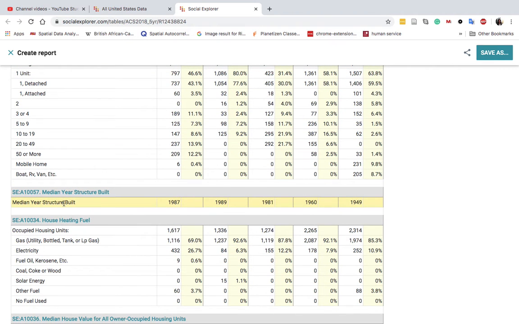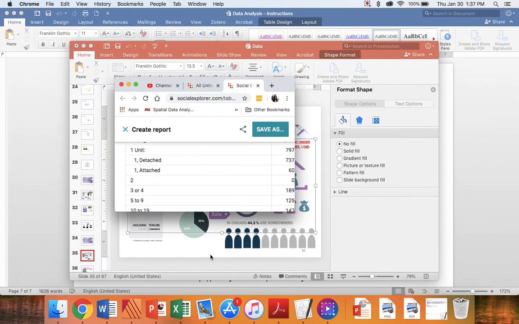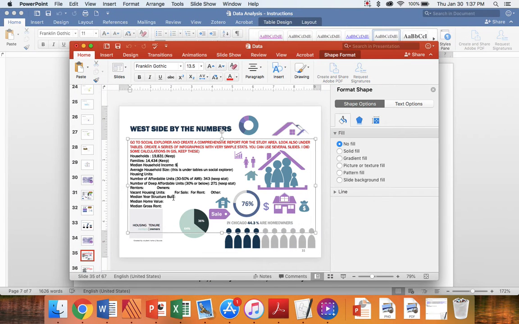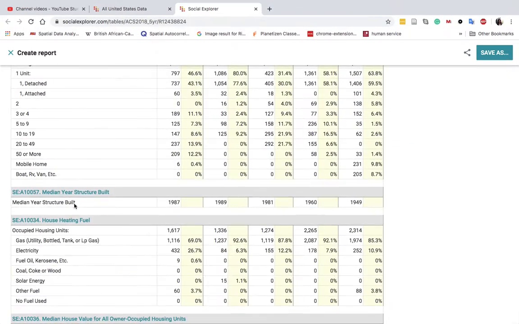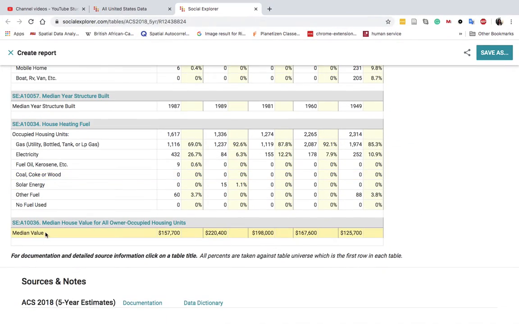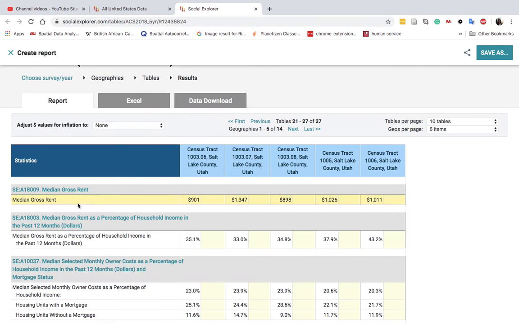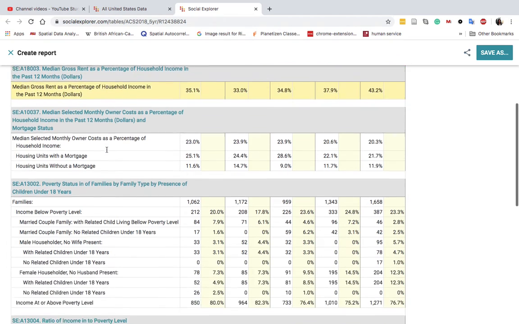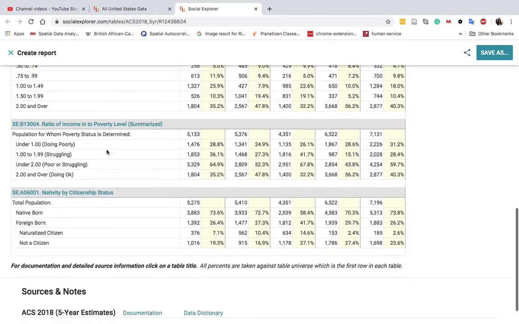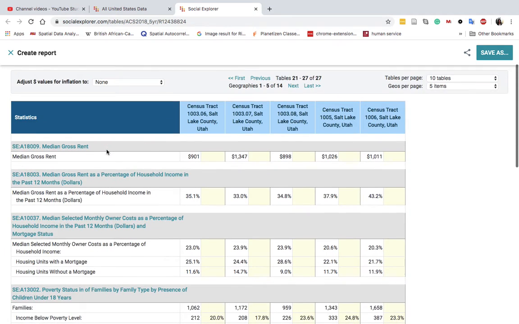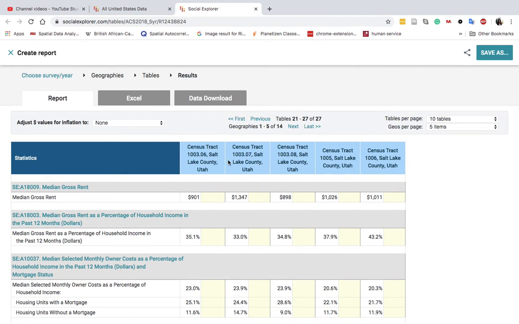There were some questions about the median year structure built. Also home value and median gross rent. So what you need to do is, basically here we have the median value, but there are other tables. So you will just click next, find the median gross rent, and just find what is needed to be able to complete that table. Remember that this only shows the census tract, so you will have to go to the end. You can also download the data.